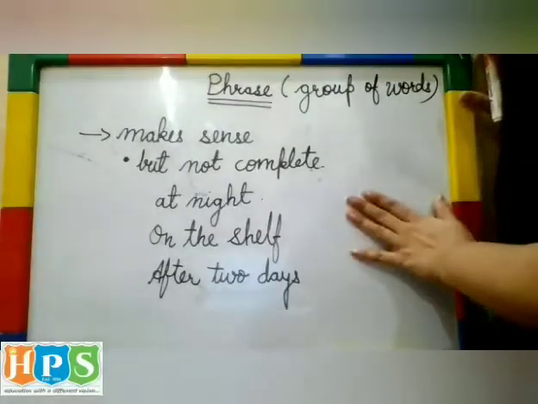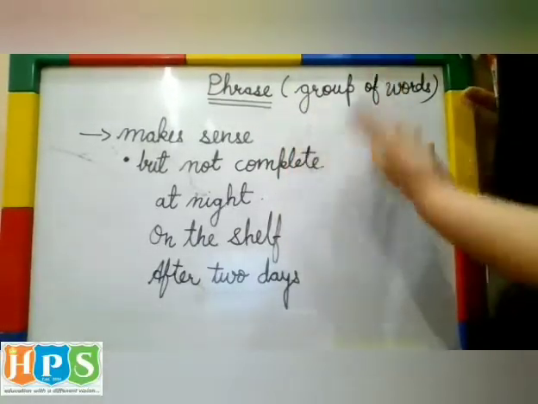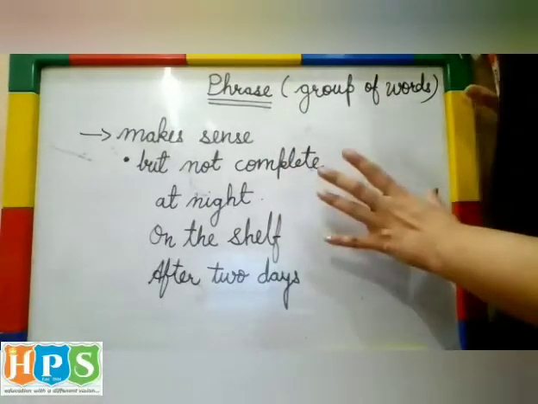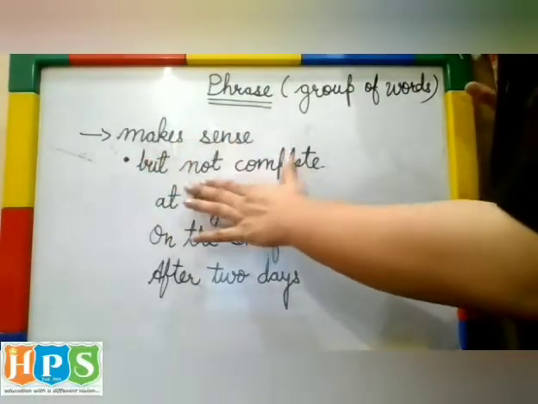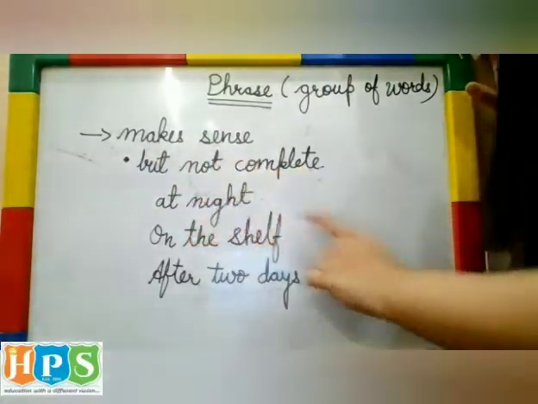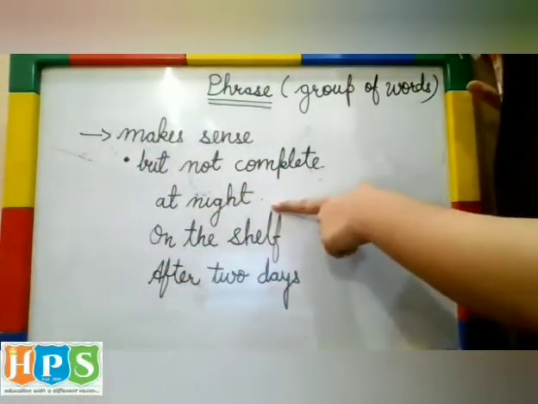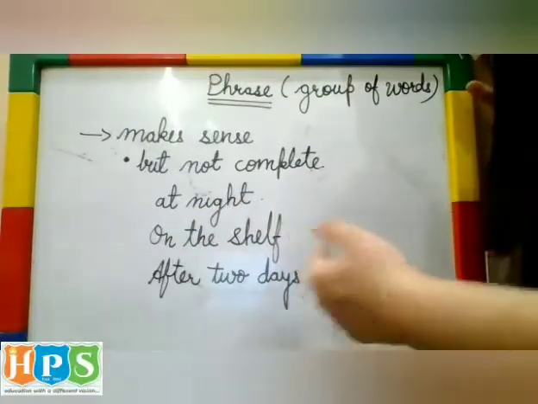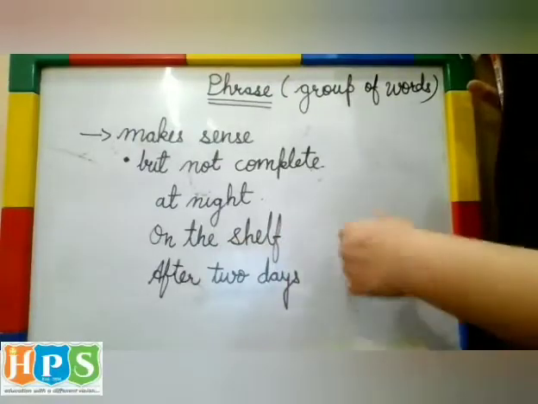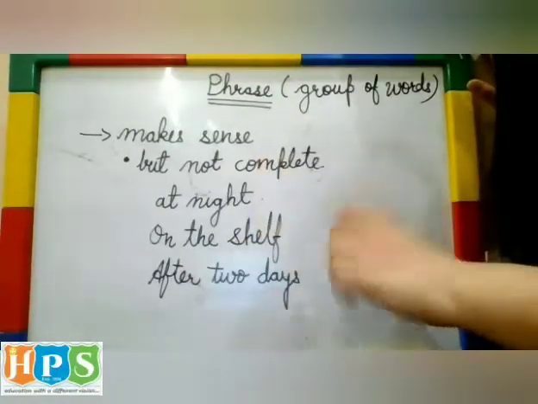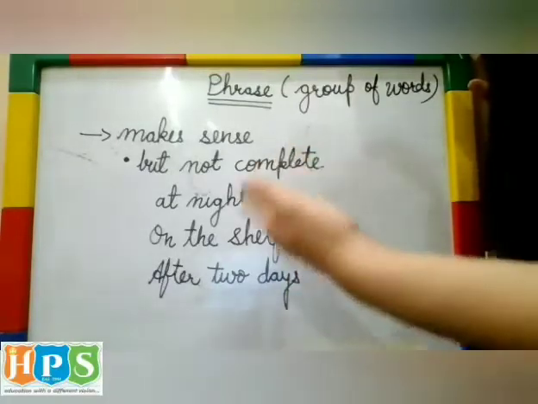Today we will learn about phrases. What are phrases? Phrases are generally a group of words which make sense but not complete sense. For example, we have some examples here. Let's see. First phrase is at night, यानी रात में. Second is on the shelf, यानी किसी shelf पर. Next is after 2 days, यानी 2 दिन के बाद.